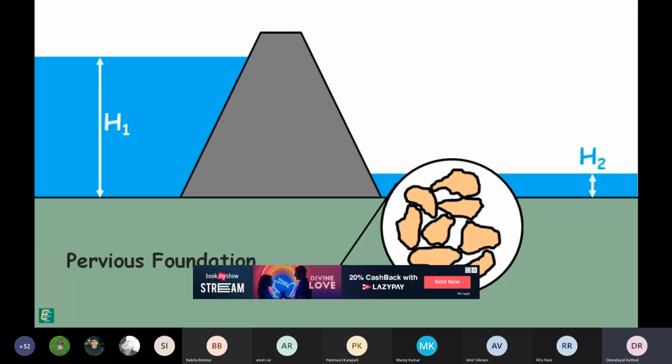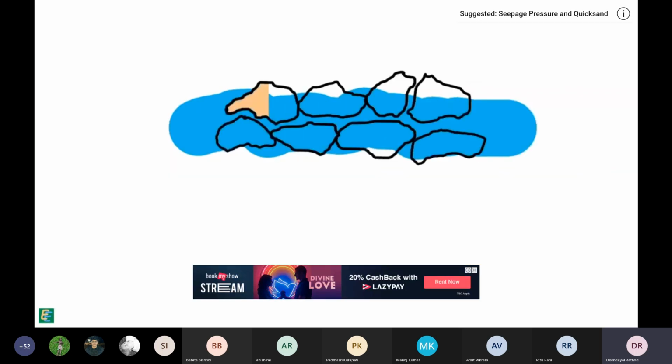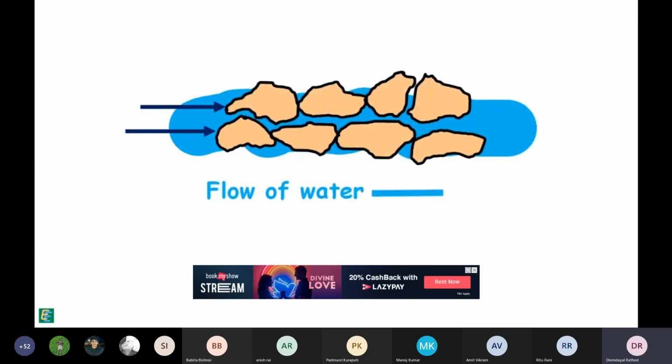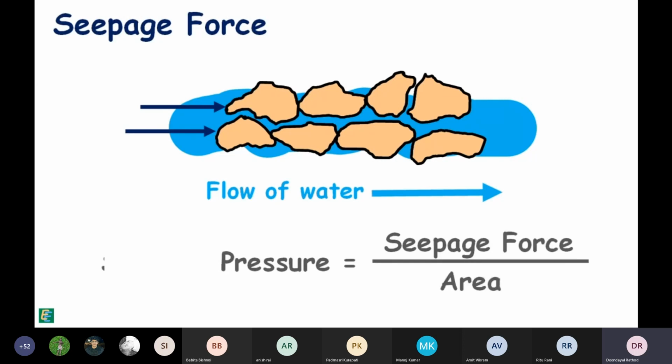This phenomenon of movement of water through the soil is called seepage. As the water flows through the soil, the water exerts a drag on the soil particles in the direction of its motion. This force applied by the water on the soil particles is called seepage force. And because of it, the pressure developed in the soil is termed seepage pressure.